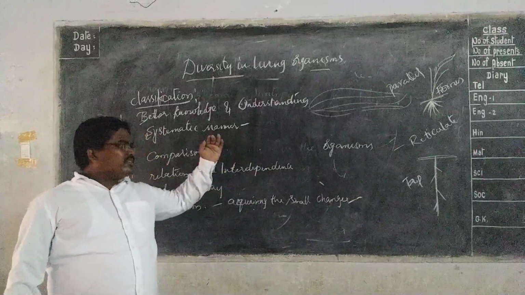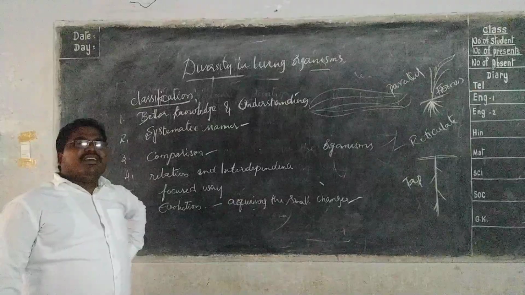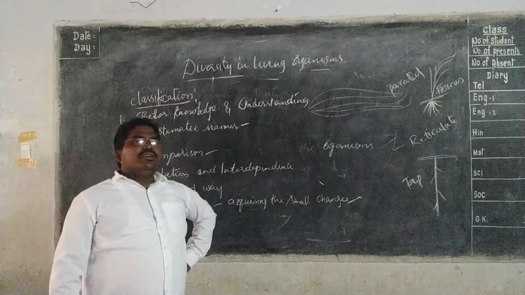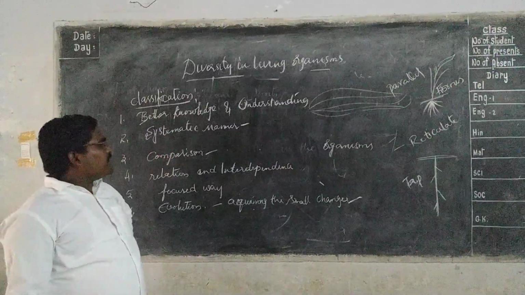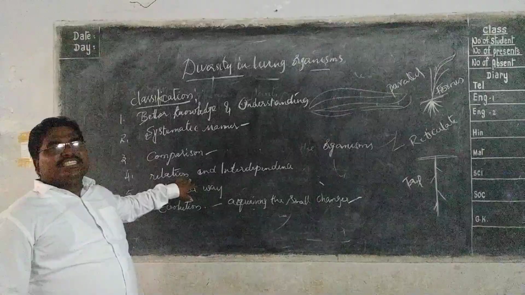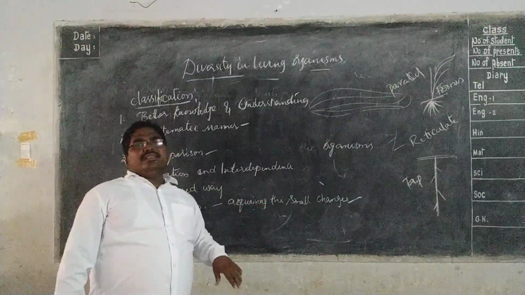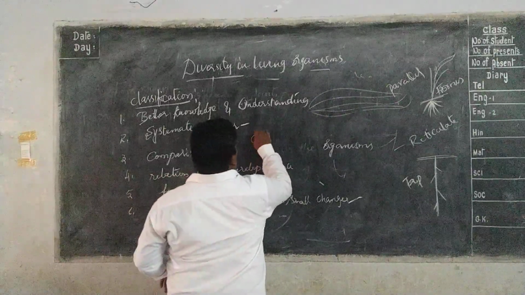Different scientists were involved in the classification of these organisms, such as Whittaker and Linnaeus. One famous scientist is Charles Darwin.